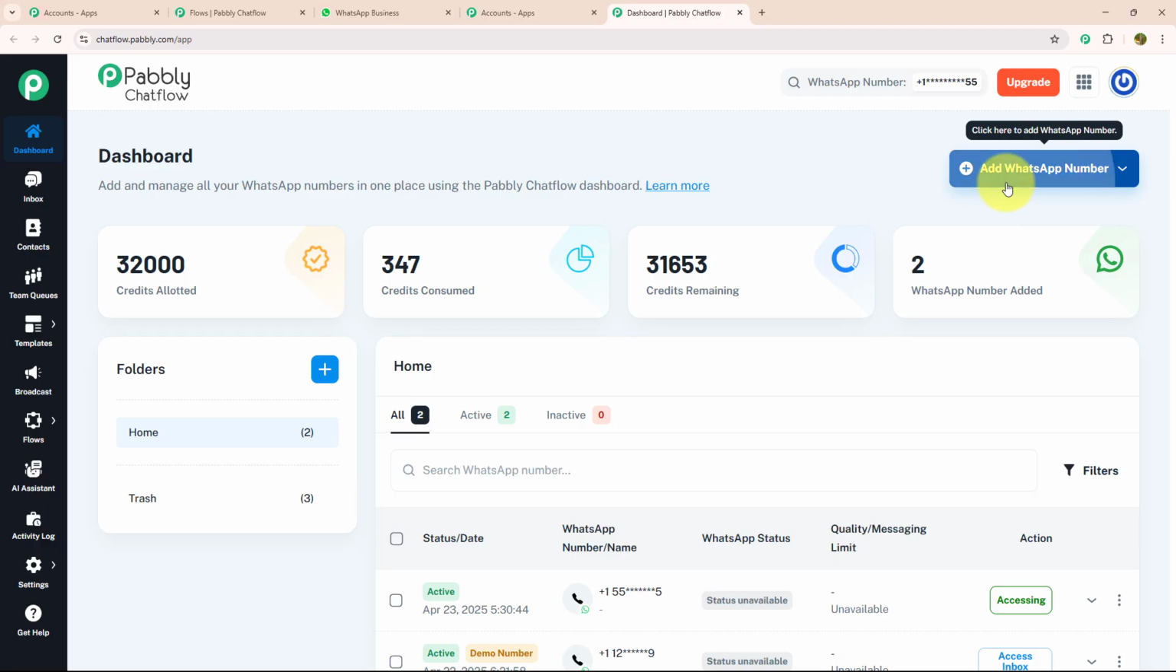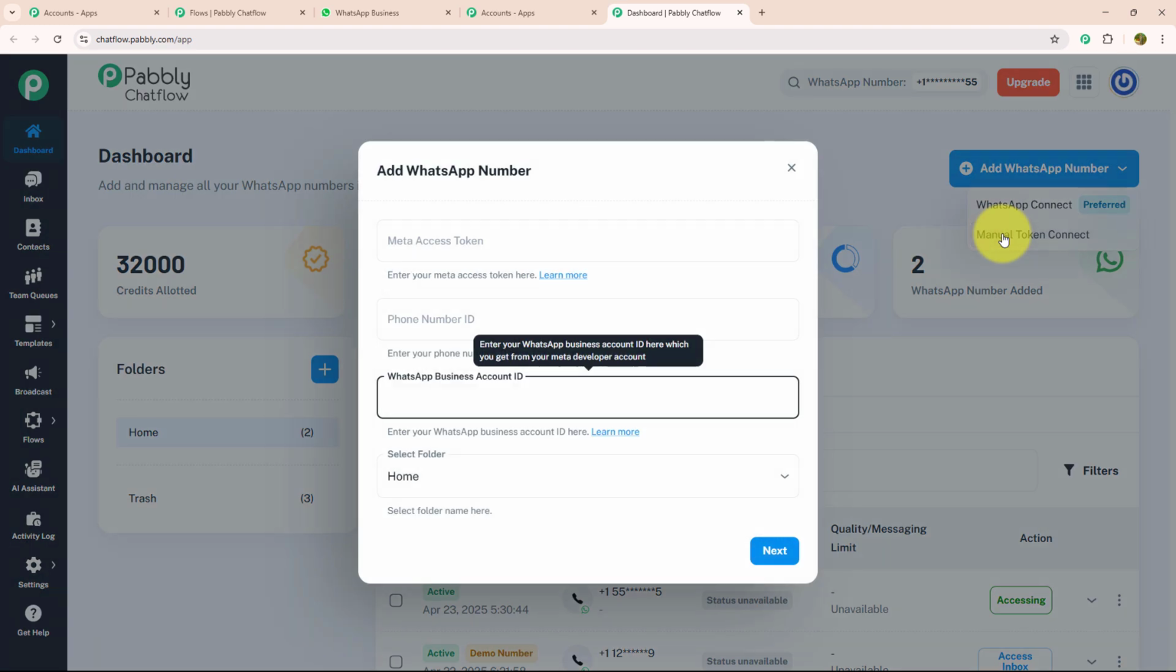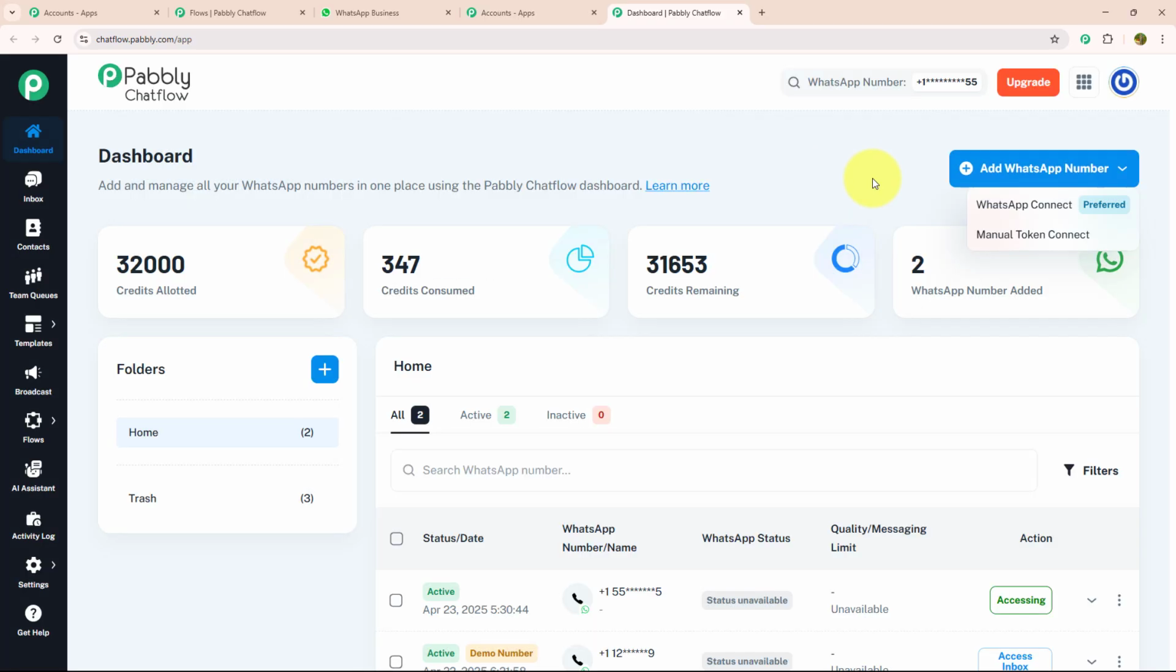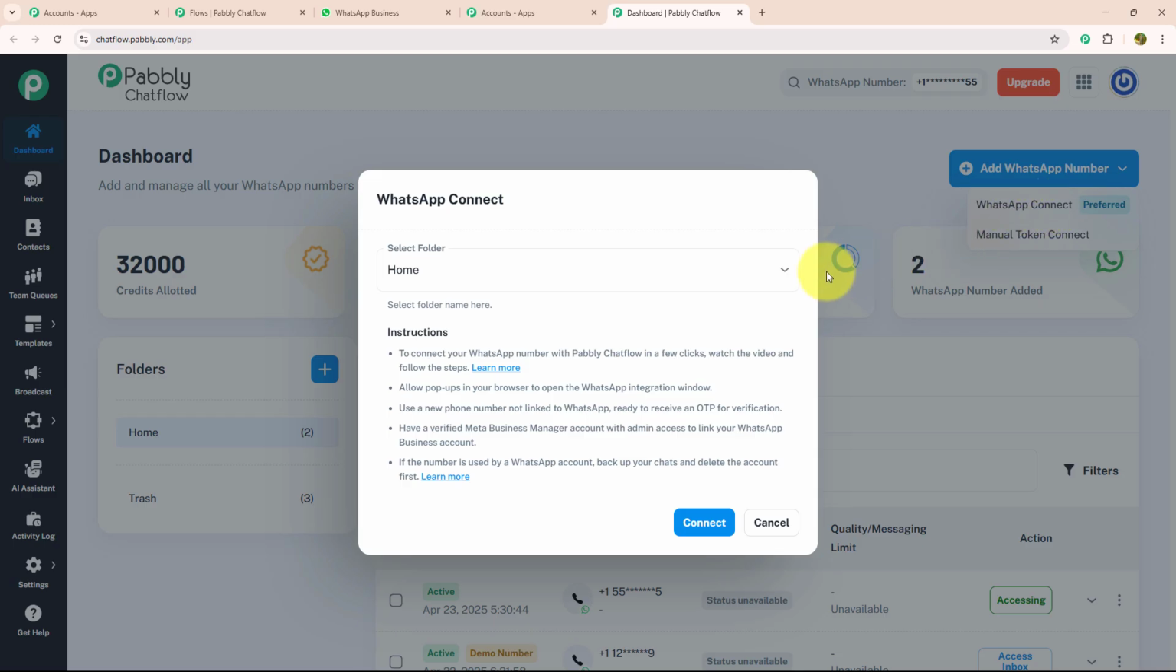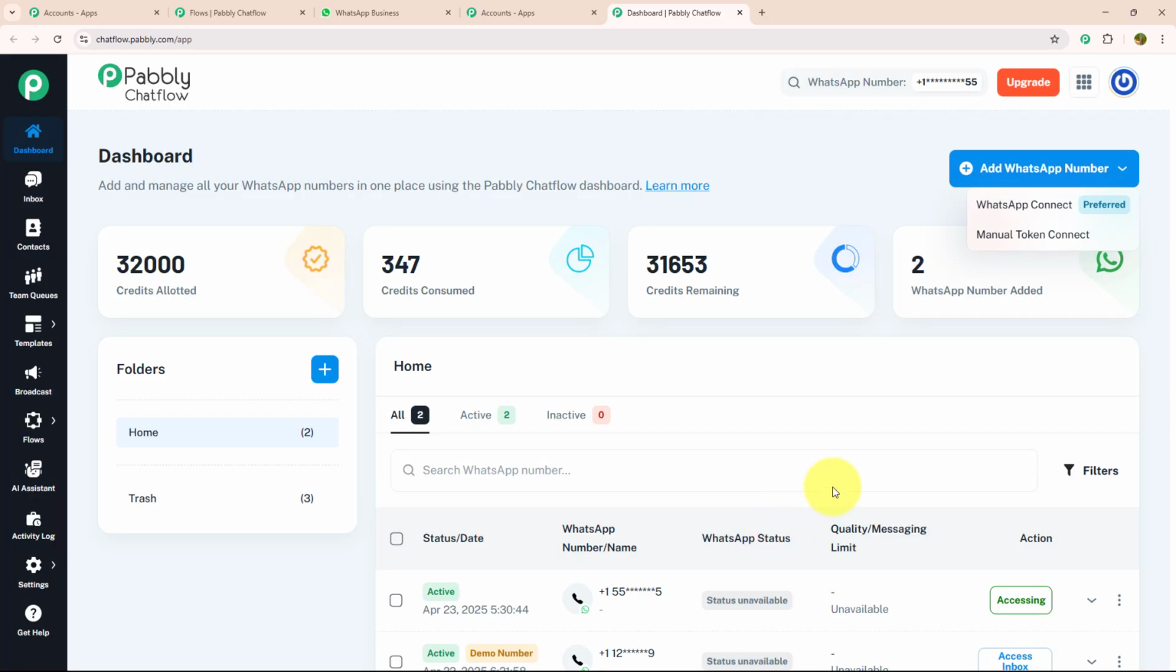To add your WhatsApp number, you just need to click the Add WhatsApp Number button, which is given on the top right corner. Under this, there are 2 options: WhatsApp Connect and Manual Token Connect. In Manual Token Connect, you need to enter the Meta Access Token, phone number ID, and WhatsApp Business Account ID manually. But in WhatsApp Connect, you just need to verify your Meta Business Manager account and link your WhatsApp Business account with it. If you want to know how to add your WhatsApp number, we have created a separate video for that.